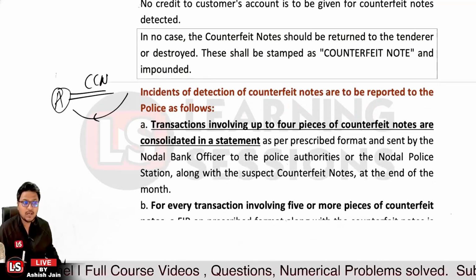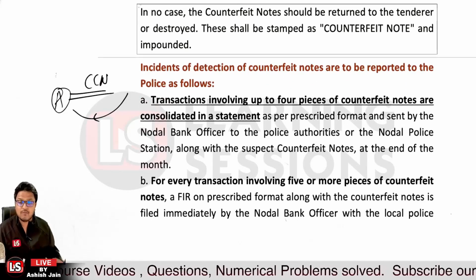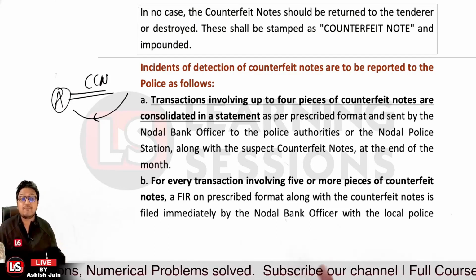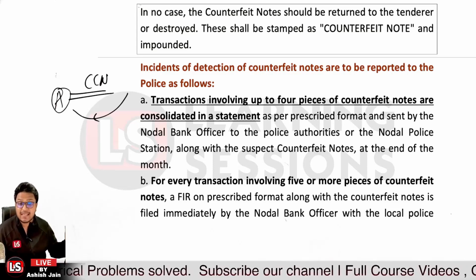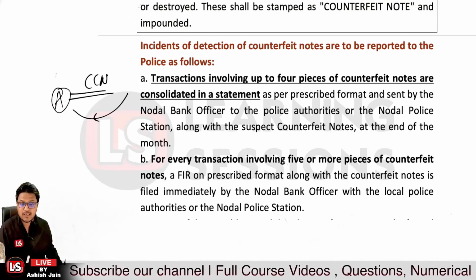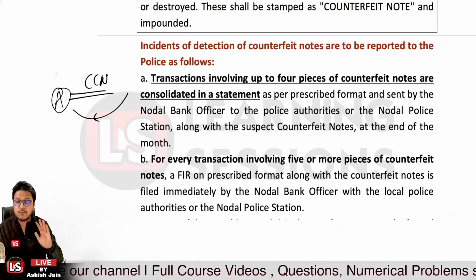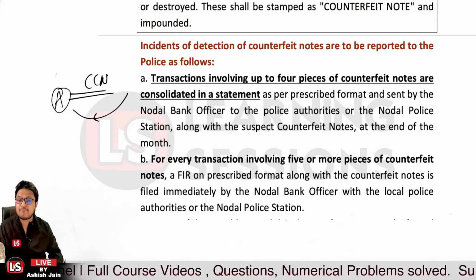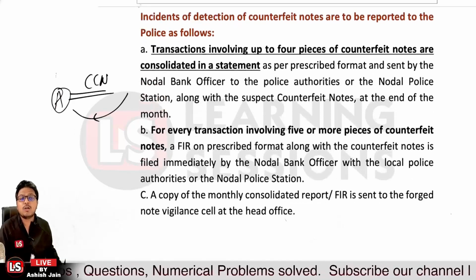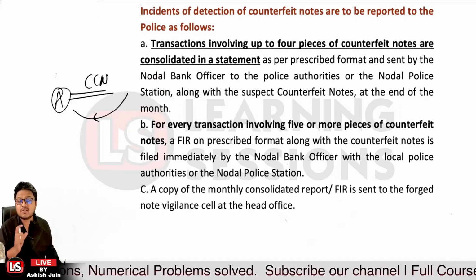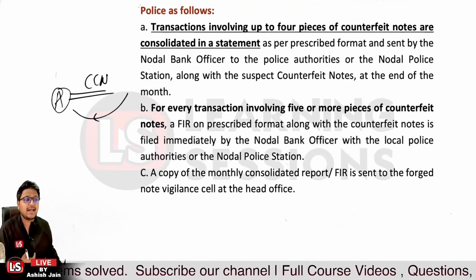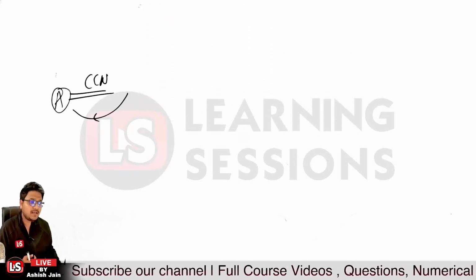Further, for every transaction involving 5 or more pieces of counterfeit currency, an FIR in the prescribed format, along with the counterfeit currency, must be filed immediately by the nodal bank officer with the local police authorities. So when we have 5 pieces of fake currency notes, an immediate FIR is to be lodged by the nodal bank officer with the local police authorities. A copy of the monthly consolidated report or FIR must be sent to the vigilance cell at the head office. So that's related to counterfeit currency.